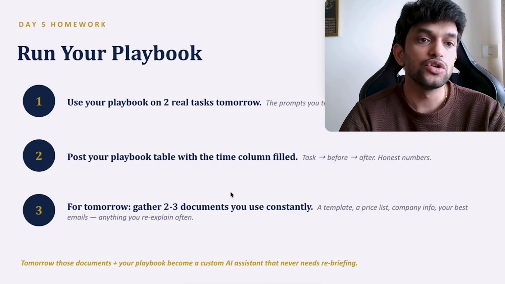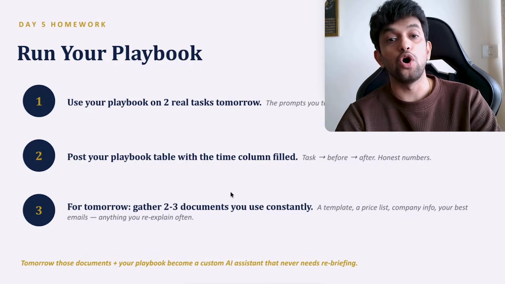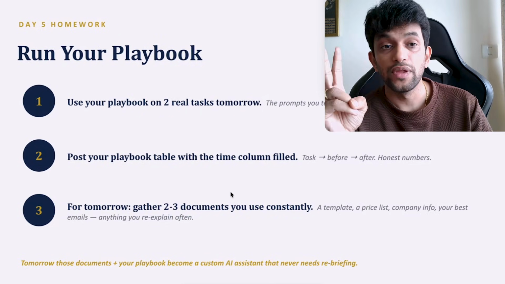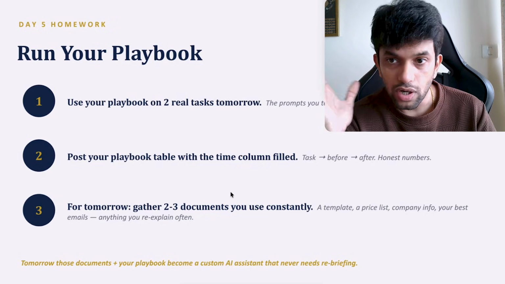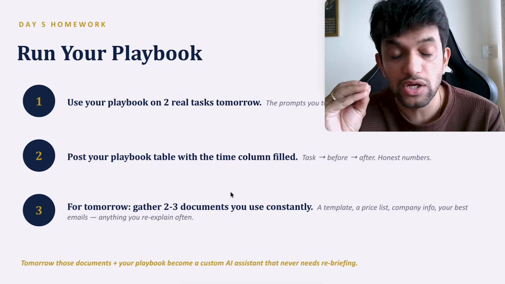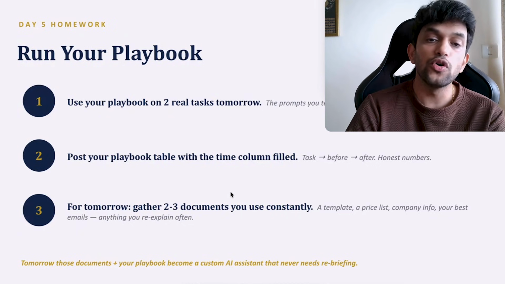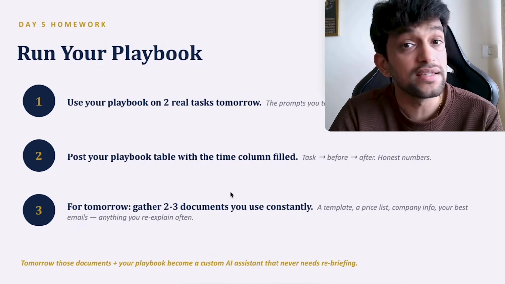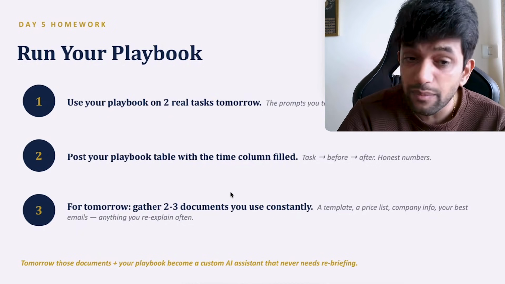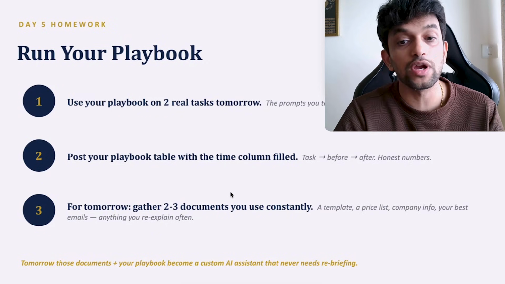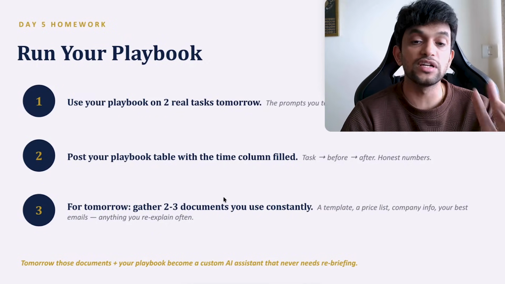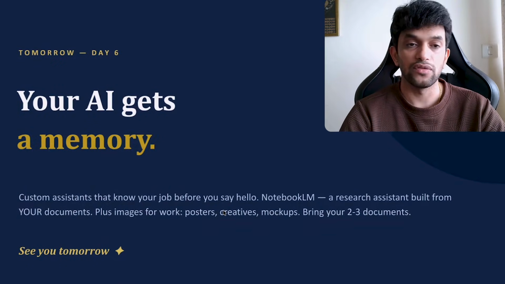Use your playbook on 2 real tasks tomorrow. What are we going to do? Use the playbook, the prompt framework, the CRAFT framework, and do your 2 tasks. Post whatever you have done on Instagram or LinkedIn. Tag me, tag FMI. And for tomorrow, gather 2 to 3 documents that you are constantly using. We are going to be working on them.